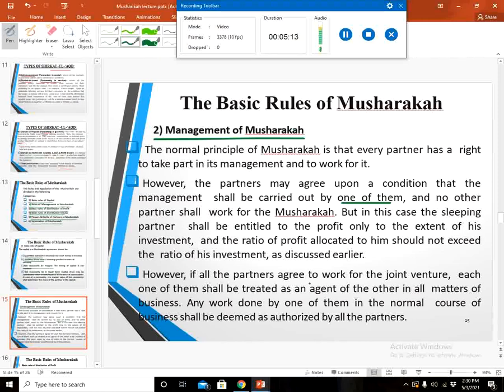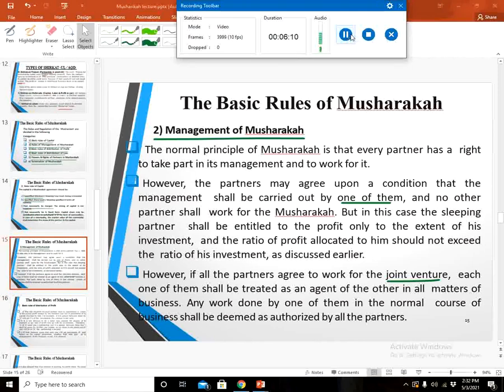However, if all partners agree to work for the joint venture, it means that all of the partners are actively working for the management of the business. Each one of them shall be treated as an agent of the other in all the matters of the business. Any work done by one of them in the normal course of business shall be deemed as authorized.